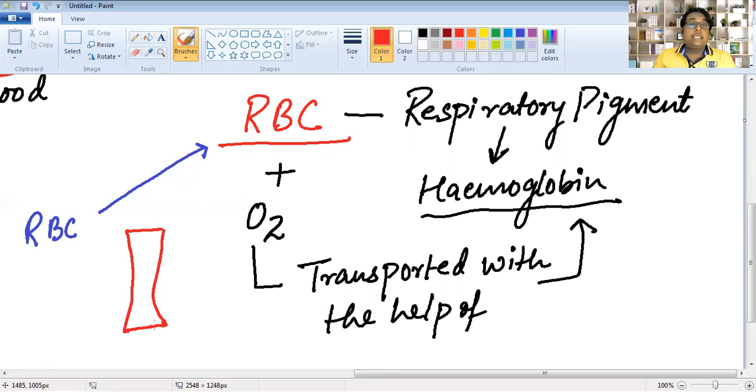So today we stop our topic at RBC. In the next lecture, we talk about plasma and platelets, the functions of plasma and the functions of platelets, and I will also tell you how the formation of blood takes place from bone marrow.